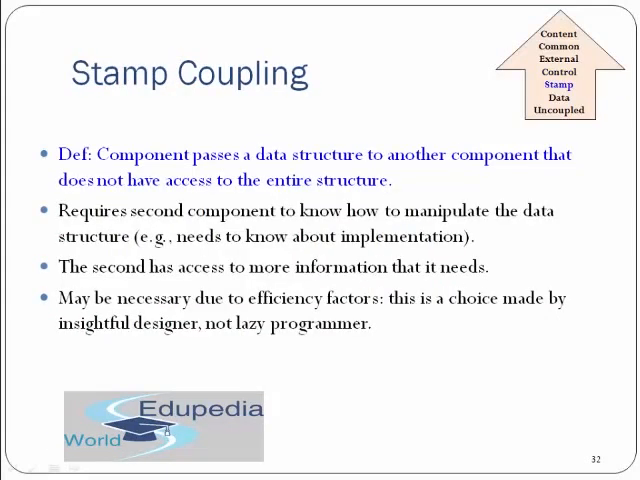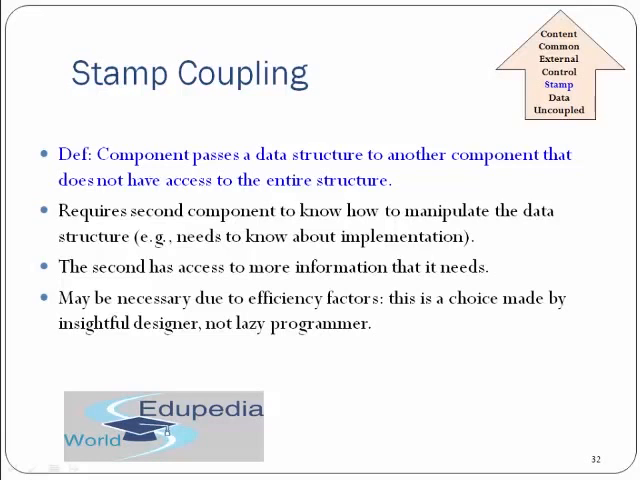Then we have stamp coupling. In stamp coupling, the definition says the component passes a data structure to another component that does not have access to the entire structure. Basically it requires the second component to know how to manipulate the data structure, for example, it needs to know about the implementation. The second has access to more information than it needs. It may be necessary due to efficiency factors. It is a choice made by an insightful designer and not a lazy programmer. So basically, you need to be far-sighted and see what the efficiency factor is.